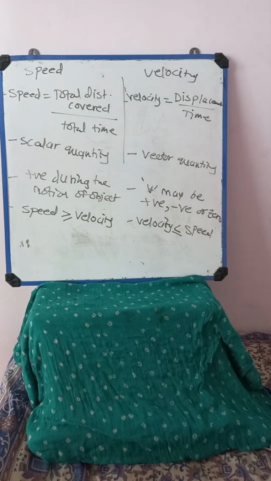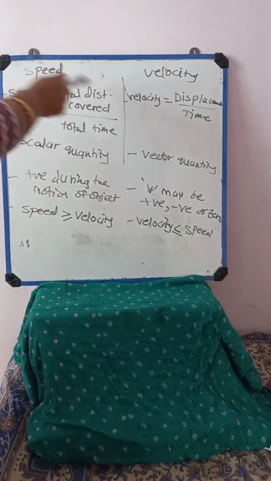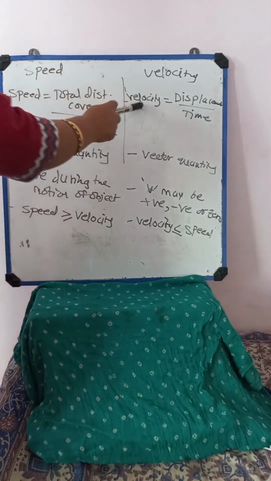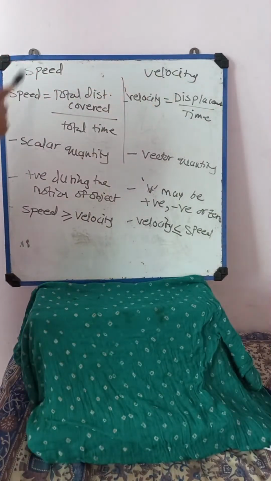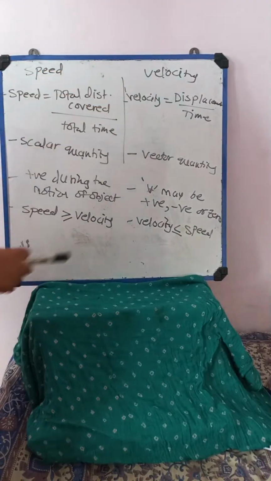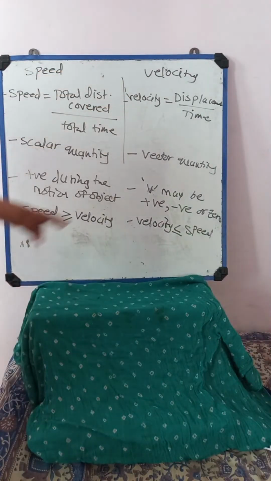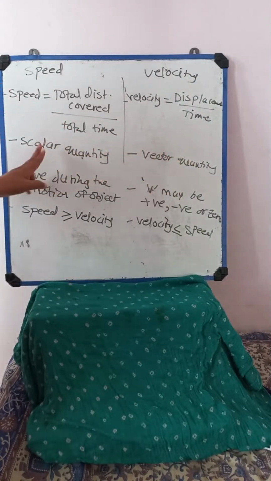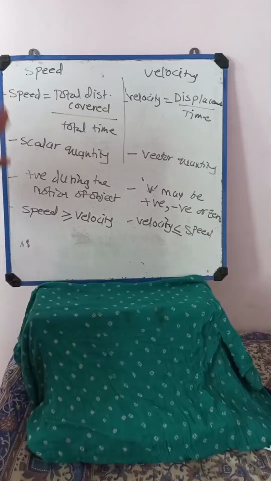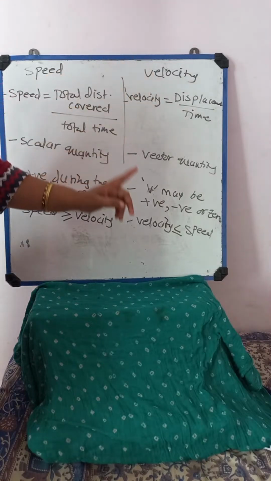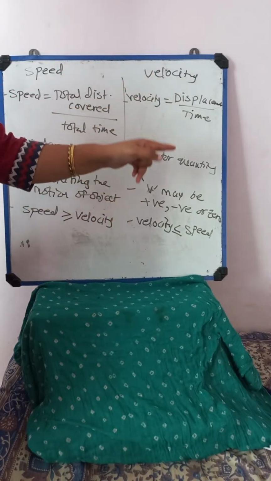So speed and velocity, these are the difference points. Speed is total distance covered by total time. Velocity is displacement by time. Speed is a scalar quantity, velocity is a vector quantity, because for velocity we give magnitude and direction, and for speed we provide only magnitude, not direction. Speed is always positive during the course of motion, but velocity may be positive, may be negative, or zero.